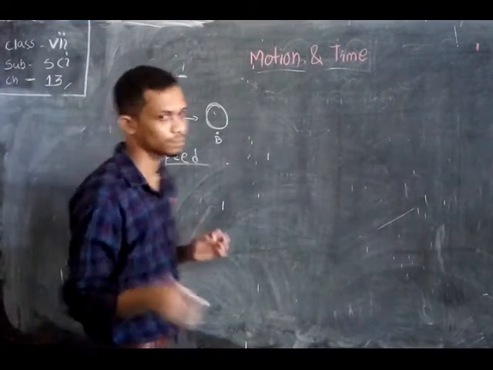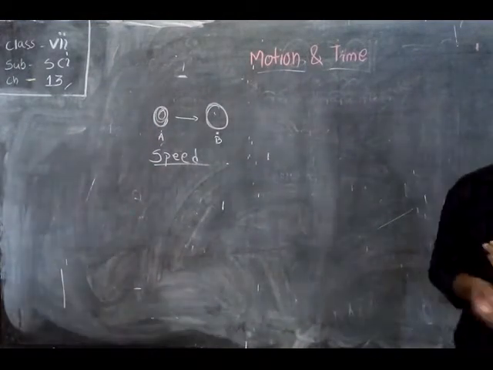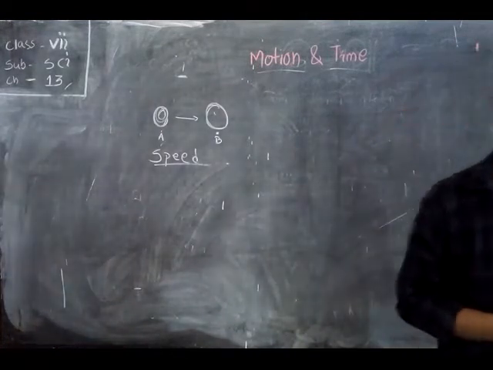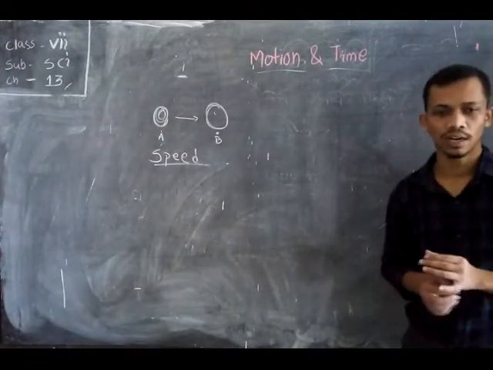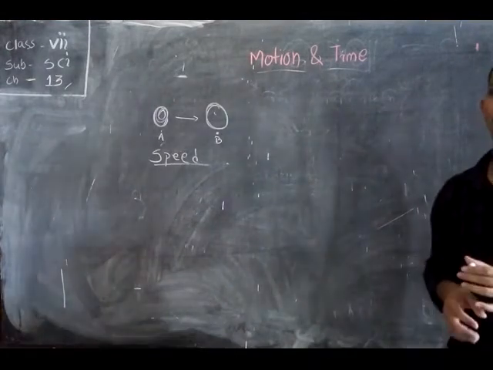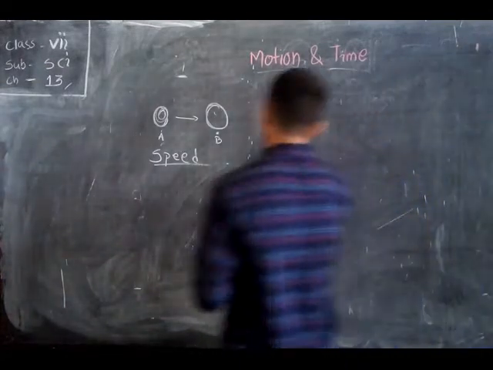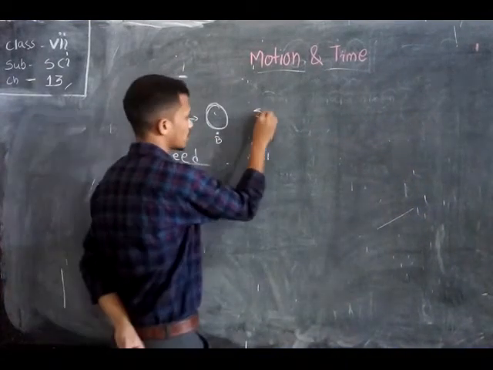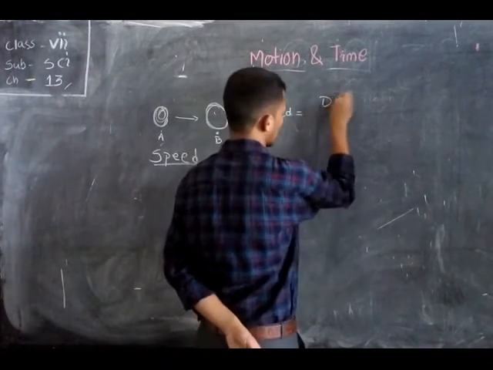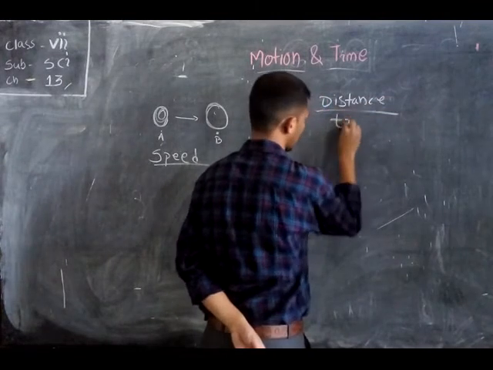So what is speed? The idea of how fast or slow an object is moving is found by the distance it covers in a unit time. The speed of a moving body is determined with the formula: speed is equal to distance upon time.